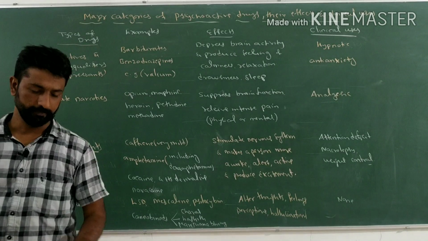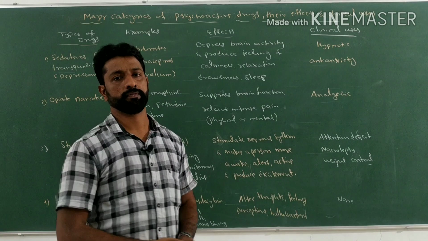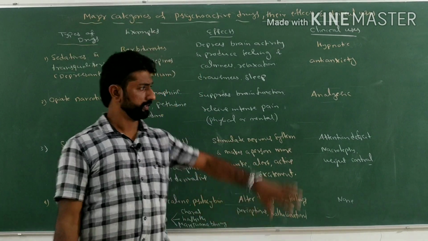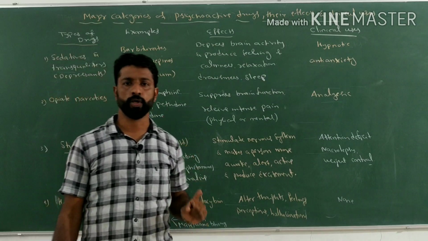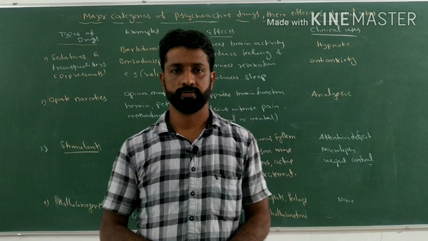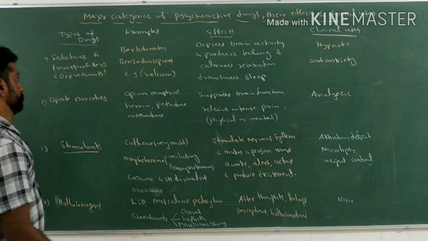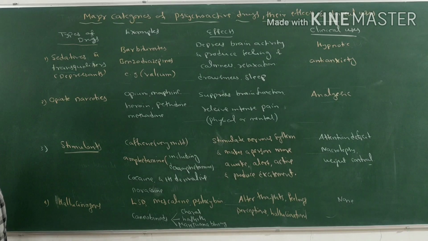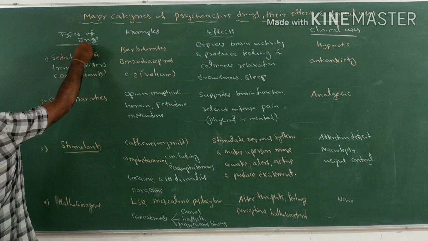The next is the various types of drugs, their effects and their clinical usages. This chart is highly important for competitive examinations, and this will not be asked in the PU examinations. This is only for competitive examinations like NEET and CET. So what are the types of drugs?